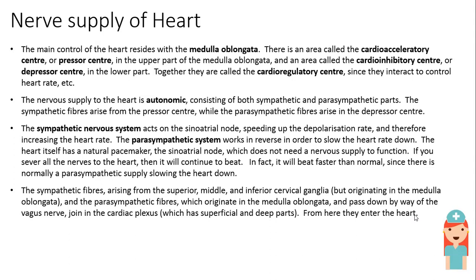The nervous supply to the heart is autonomic, consisting of both sympathetic and parasympathetic parts. The sympathetic fibers arise from the pressure center, whereas the parasympathetic fibers arise in the depressor center. The only thing you have to remember is that the sympathetic system helps in increasing the heart rate, whereas the parasympathetic helps in decreasing or slowing down the heart rate.